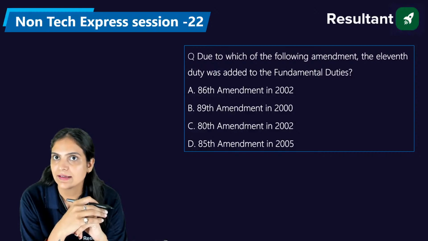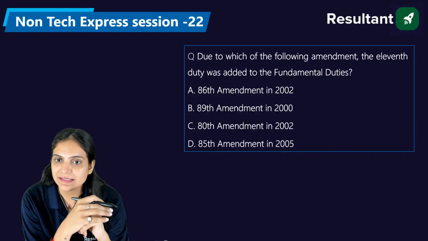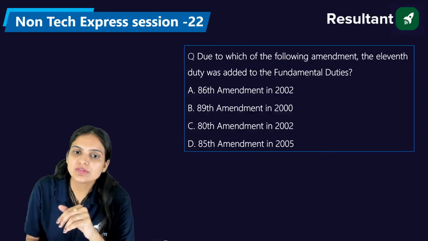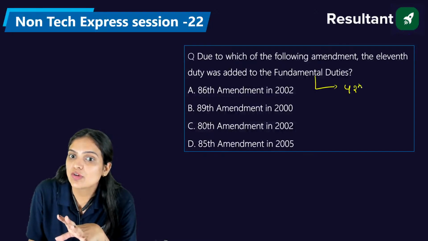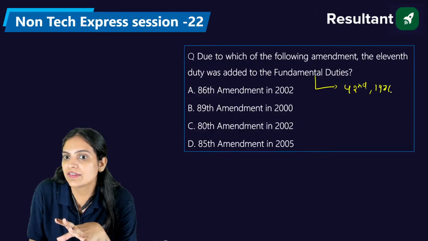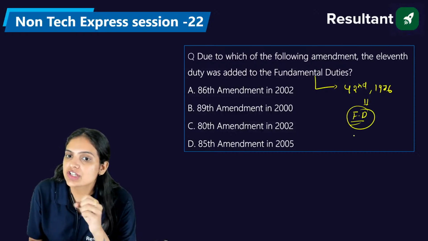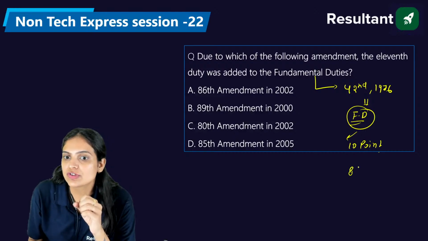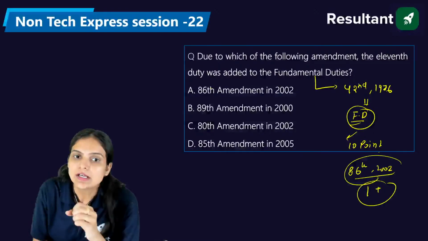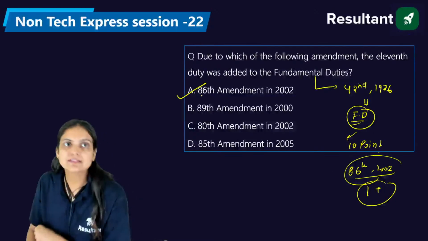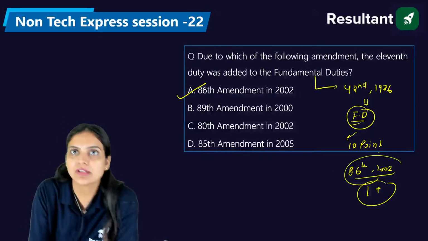Venkat, it's A. If we talk about the fundamental duties, by the 42nd Constitutional Amendment of 1976 we added the fundamental duties to the Constitution. Initially, we had only 10 points in it. Later, by the 86th Constitutional Amendment of 2002, we added one more point which is related to education. So the right answer is A, the 86th Constitutional Amendment. Very good, Anant, Imdad and Venkat.